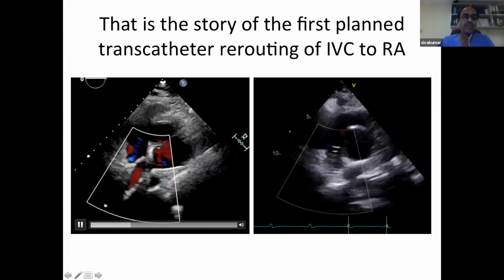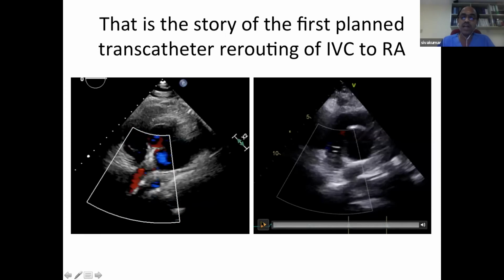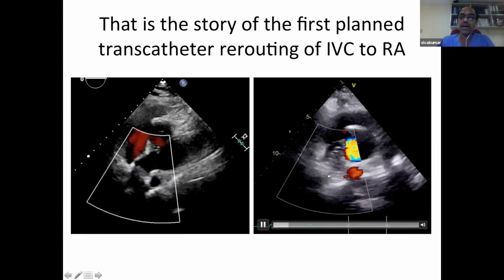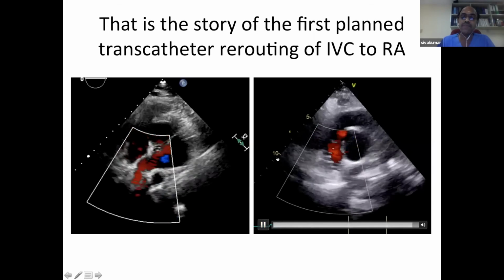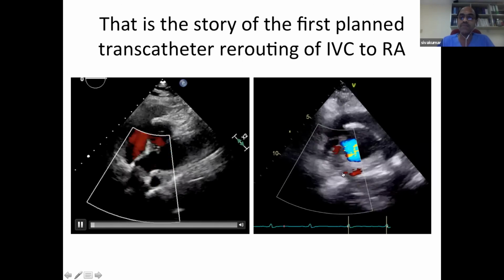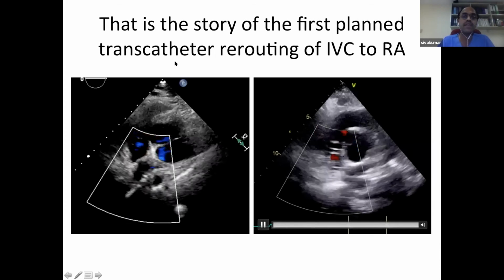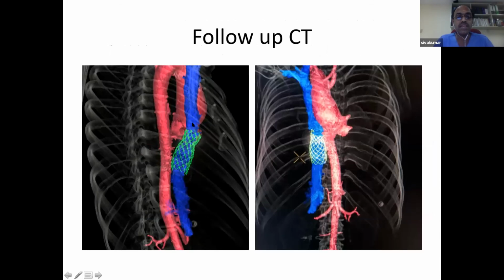So then this is the original picture. Inferior vena cava directed towards the left atrium. This is following the covered stent. You can see that the covered stent is directing the blood towards the right atrium. This is the left atrium and this is the right atrium. So previously it was going to the left atrium. Now it is going into the right atrium. And then on 1 month follow-up CT, inferior vena cava and superior vena cava are draining towards the right atrium.